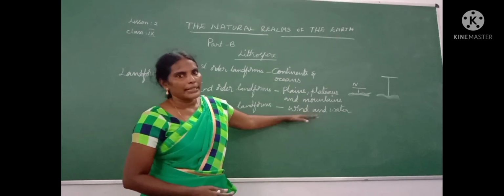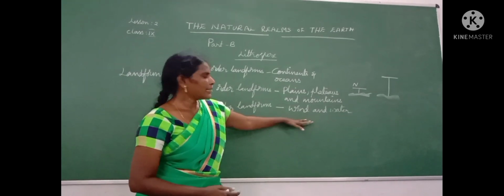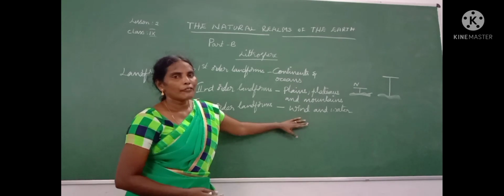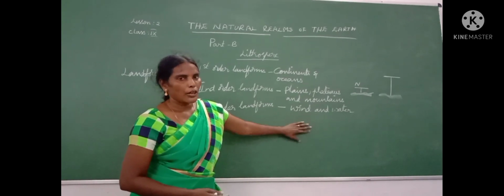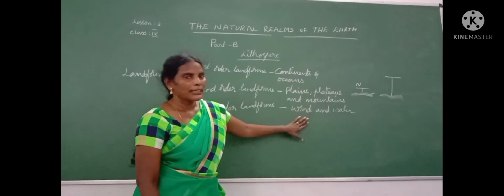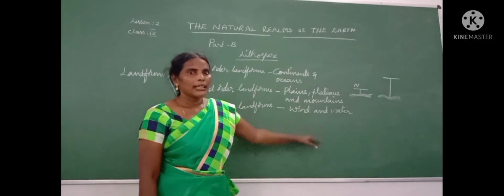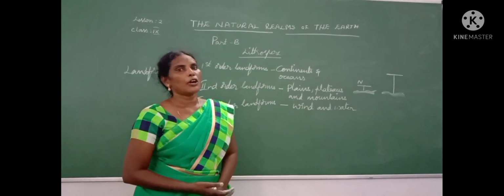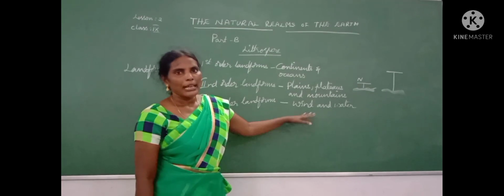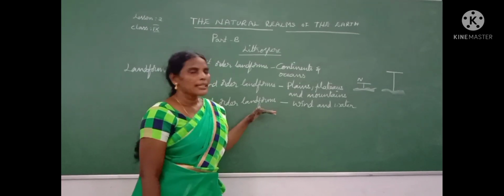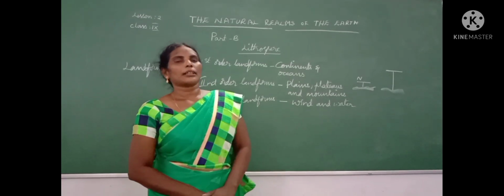Once again, children, third order landform is formed by the pressure of the wind and the pressure of the water. Such kinds of landforms come under the third order landforms.